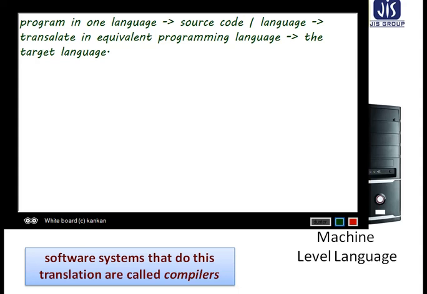Specifically, machine language helps the computer switch some circuits on and off to get the specified result.